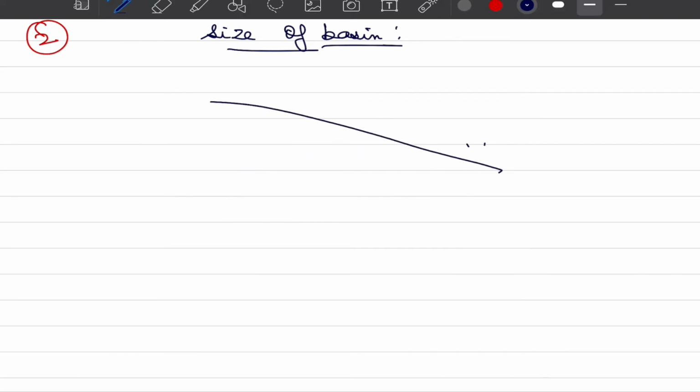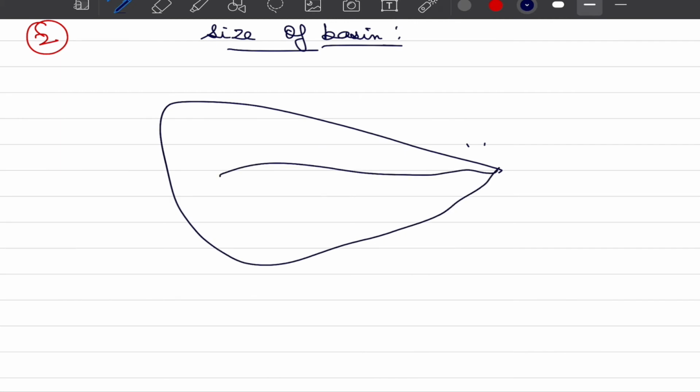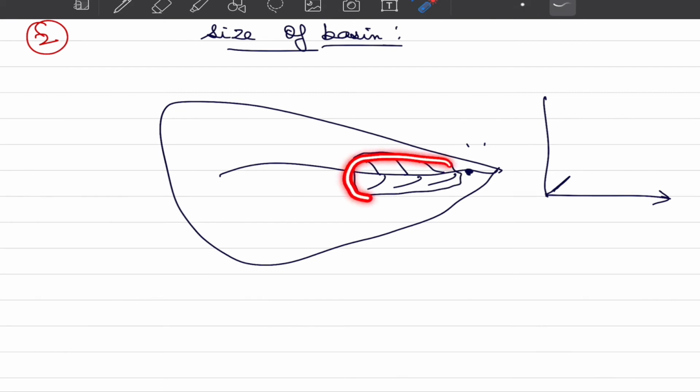Let me draw the watershed again, and I will draw that river. We will see that initially, as the hydrograph starts developing, only certain portions of the watershed, specifically those near the river or near the mouth, assuming that precipitation is happening throughout this watershed, are going to contribute towards generation of the overland flow or channel flow.